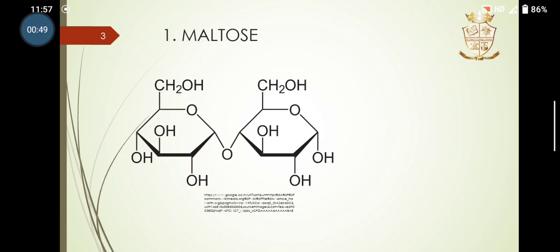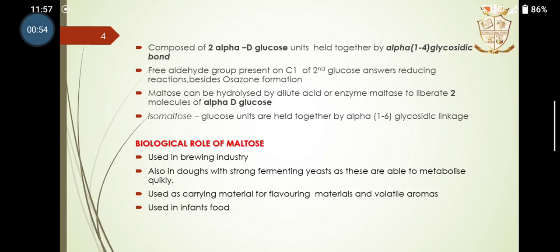The first one is maltose. This is the structure of maltose. Maltose is composed of two alpha D glucose units, held together by an alpha 1 to 4 glycosidic bond, and there is a free aldehyde group on the first carbon of the second glucose, which answers the reducing reactions besides the oxazone formation. Maltose can be hydrolyzed by dilute acid or the enzyme maltase to liberate two molecules of alpha D glucose.